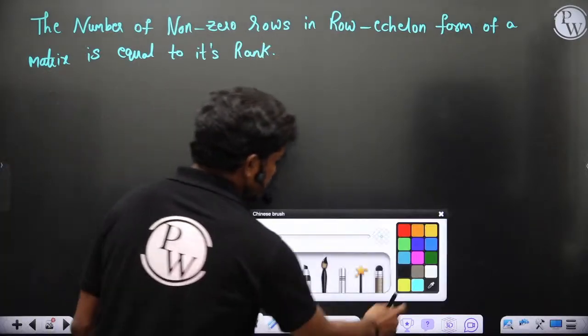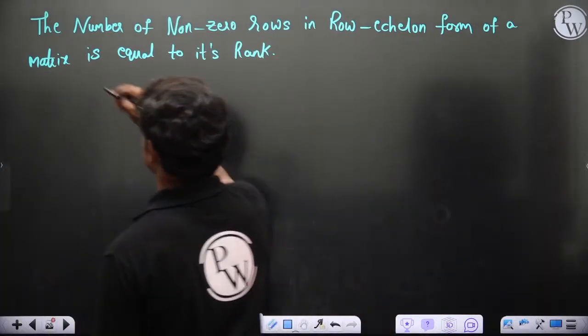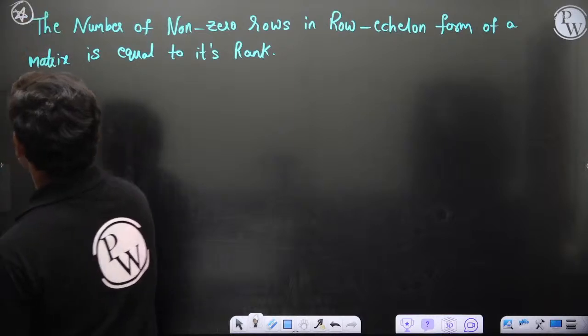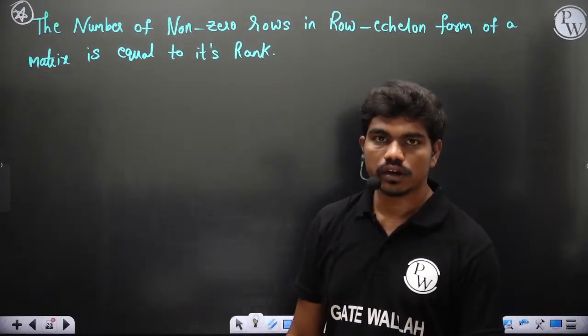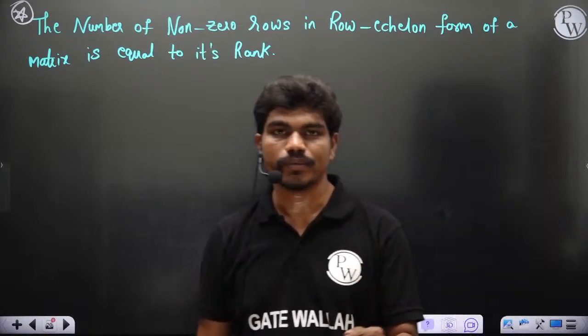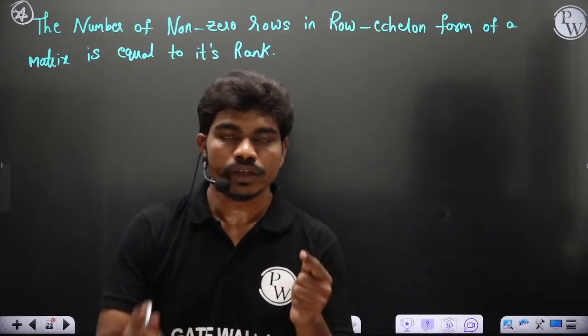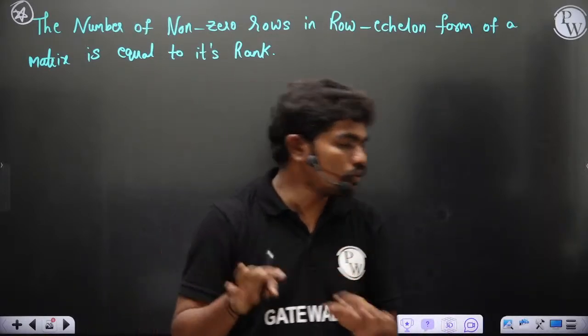This statement is really an important statement. So number of non-zero rows in the row echelon form of a matrix is actually equal to the rank.